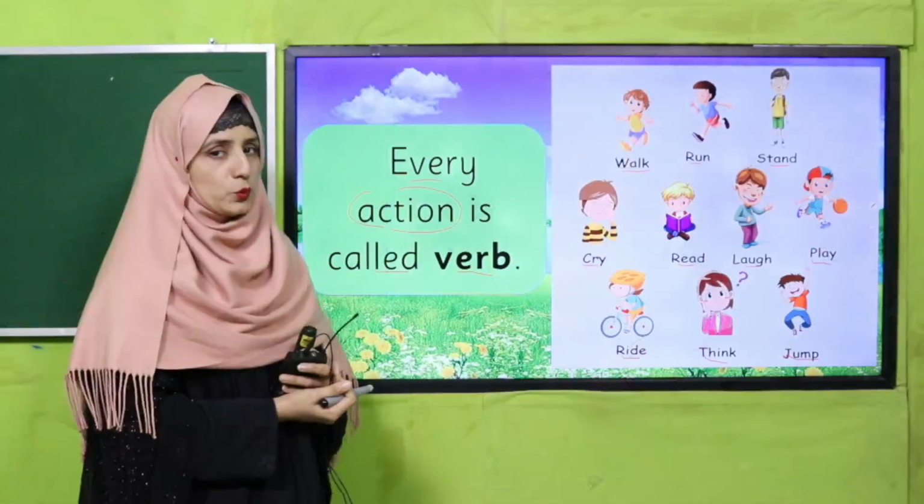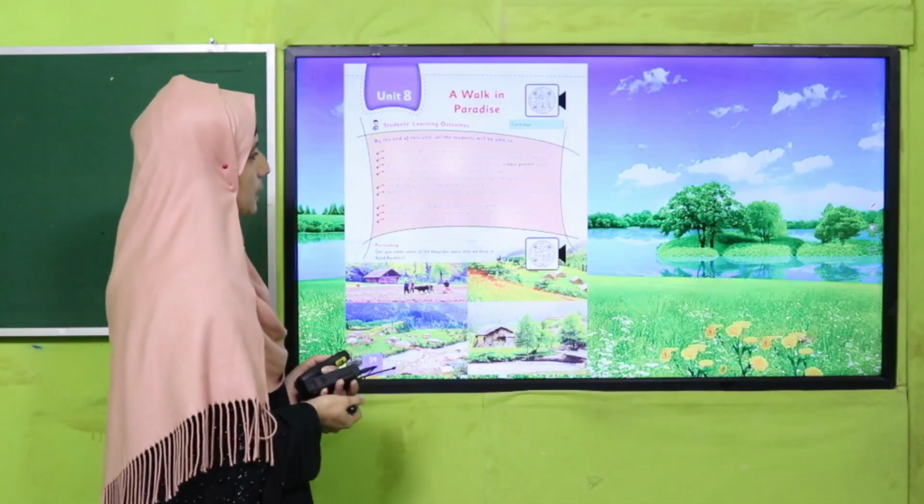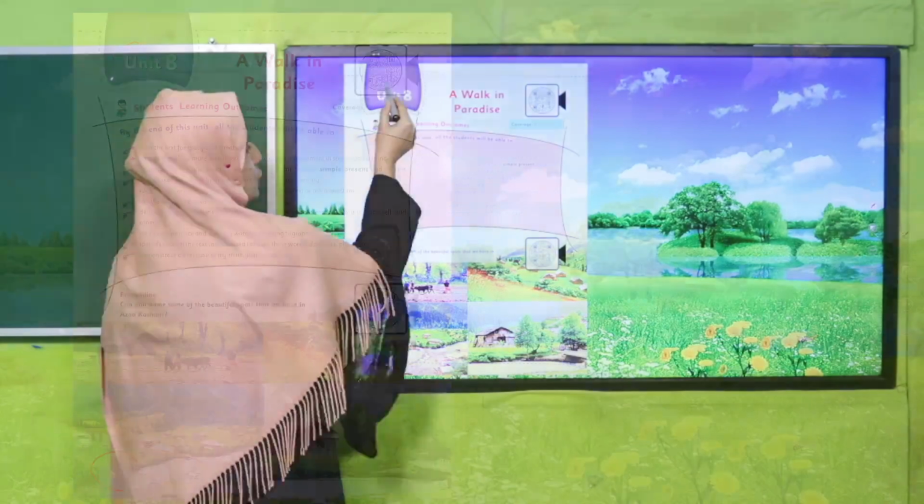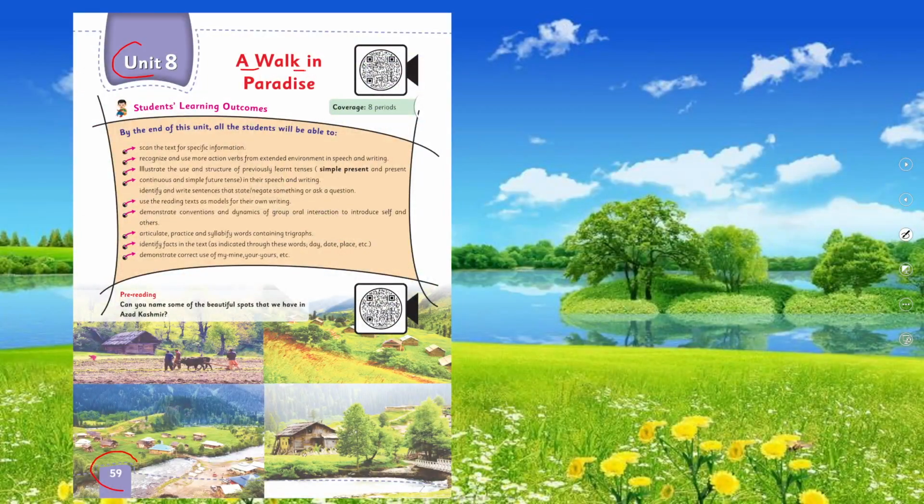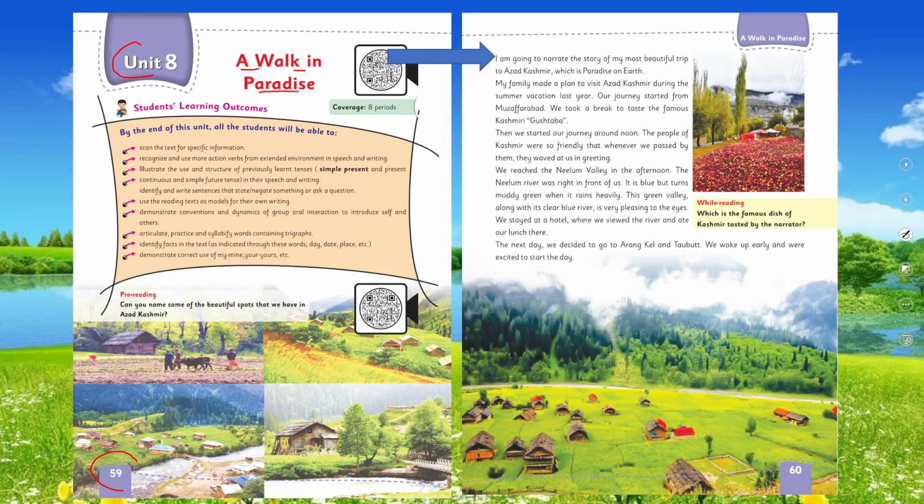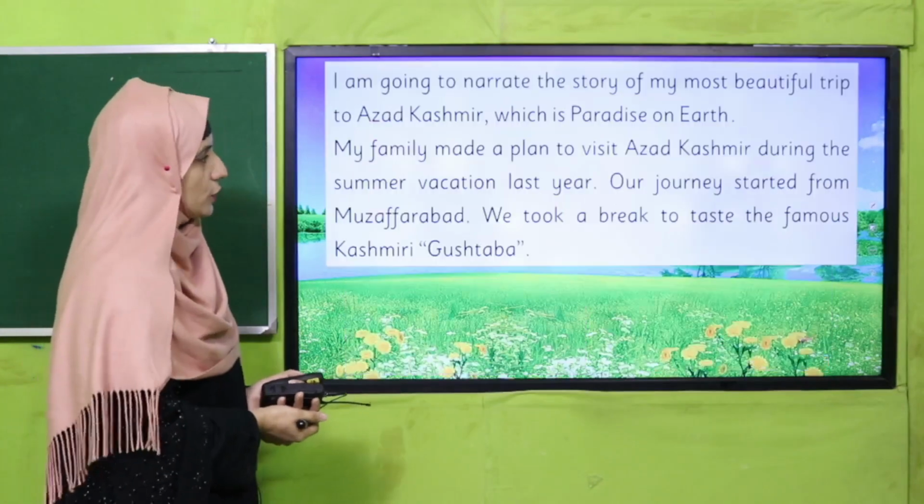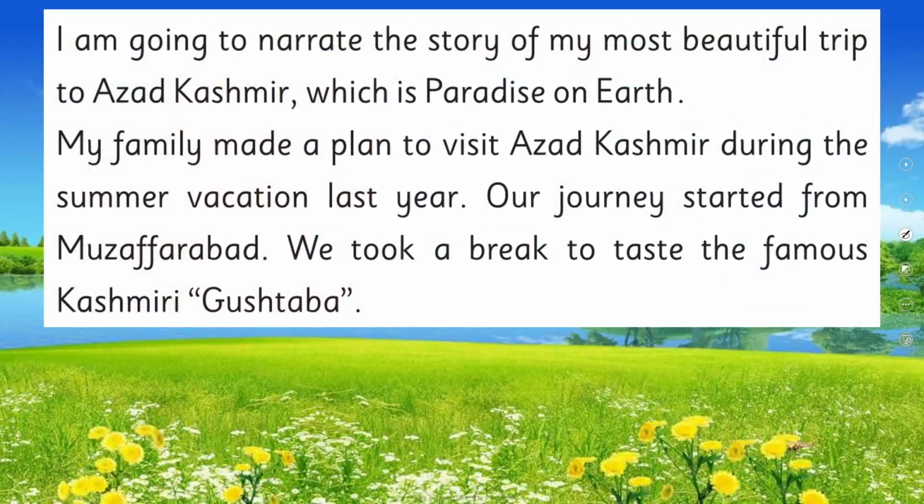Now we are moving toward our unit. Open your book, page number 59. We are going to start unit number 8, A Walk in Paradise. Have you opened, my dear students? Good job. We are going to start from page number 60, and it's our first paragraph. Have you done with it? Good. So be ready for reading.